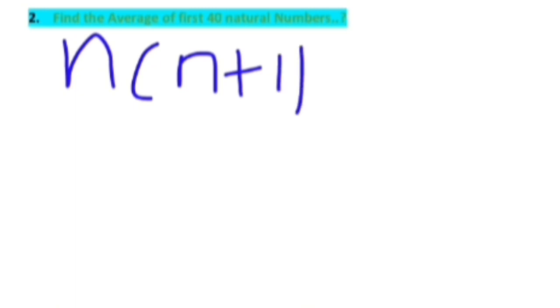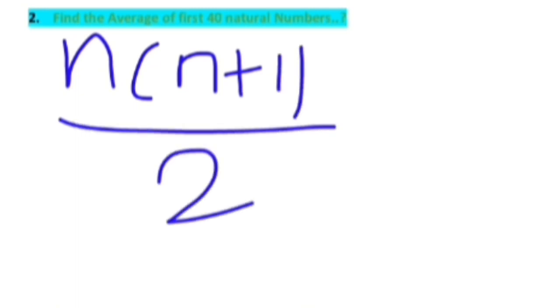If you want to calculate by the normal method, taking the 1 to 40 natural numbers and adding them, it's going to take a huge amount of time, and it's not the correct way. So let's see the procedure for this. We have a formula for this, the sum of n natural numbers formula, that is n of n plus 1 by 2. We know this formula very well from our childhood.